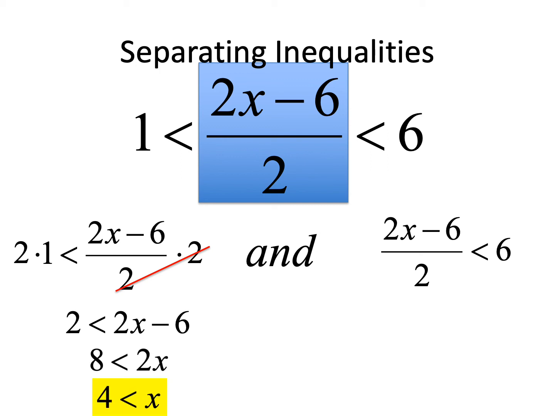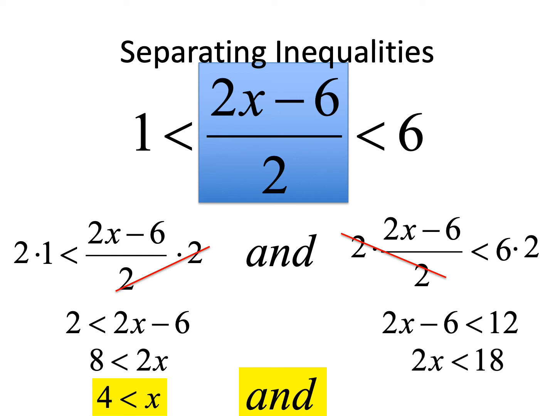The second one, the same thing. Multiply both sides by 2. 2's would cancel. Add 6 to both sides. Divide by 2. Okay, pause the video, rewind if you need to hear that. But those two in yellow are what we're going to graph. X is bigger than 4, but smaller than 9.